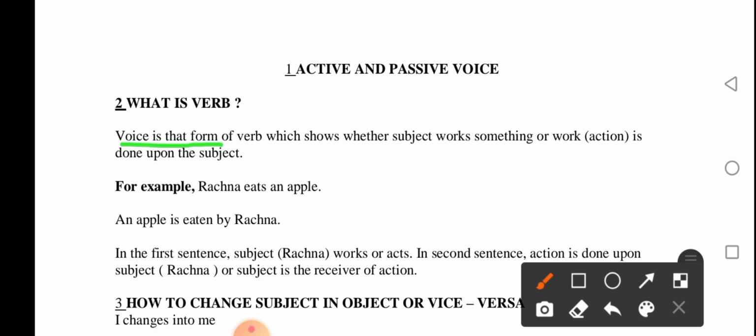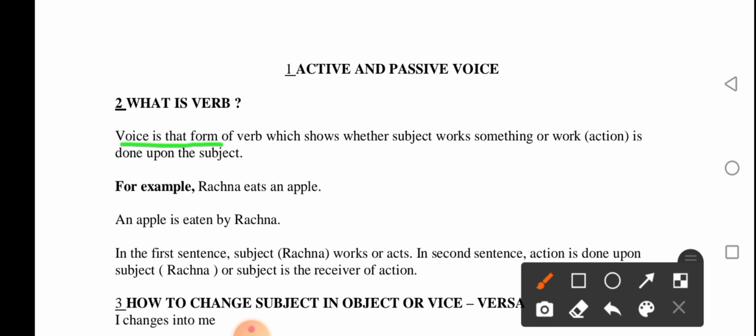So, for example, Rachana eats an apple. Rachana is the name of a person, so she eats an apple. Here, the subject of this sentence is Rachana, and the object of this sentence is an apple. So the action is done upon an object, an apple.